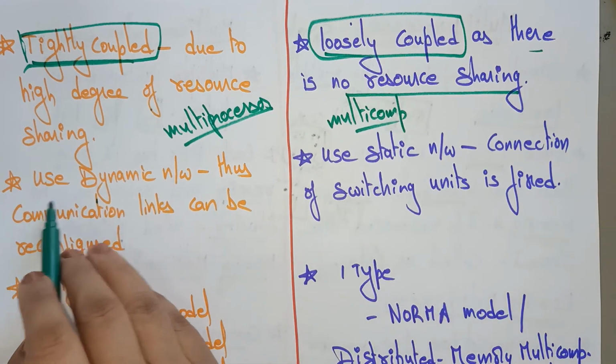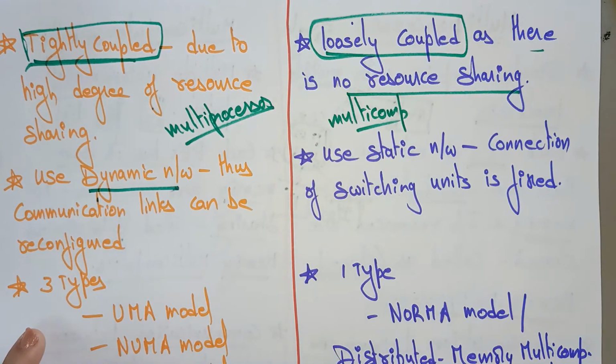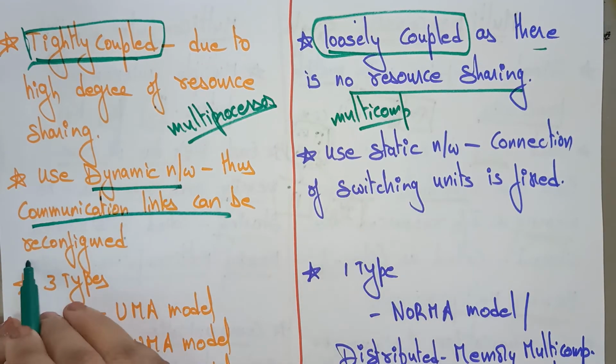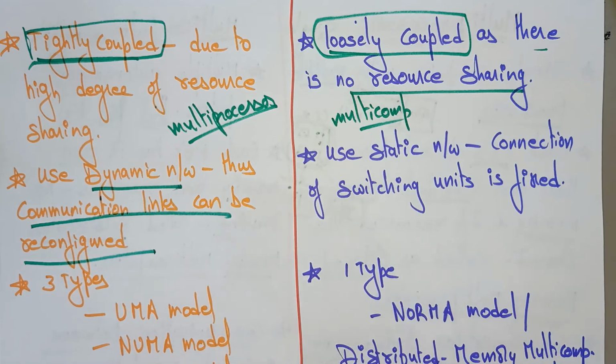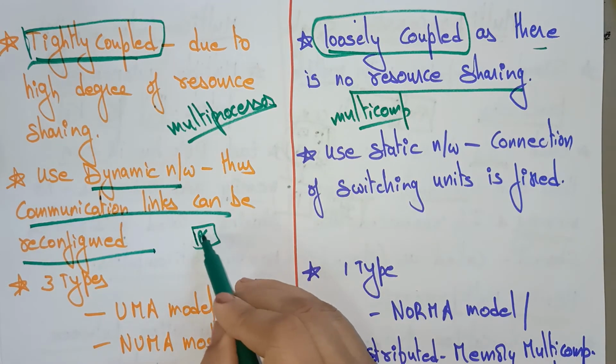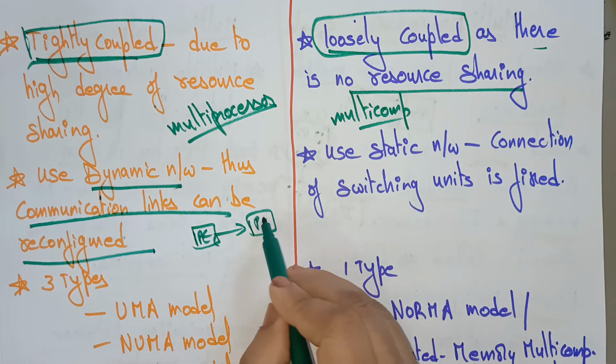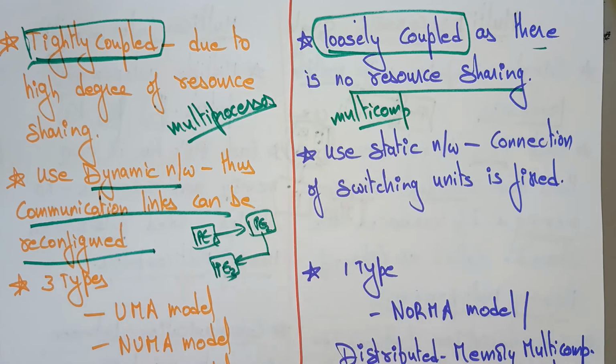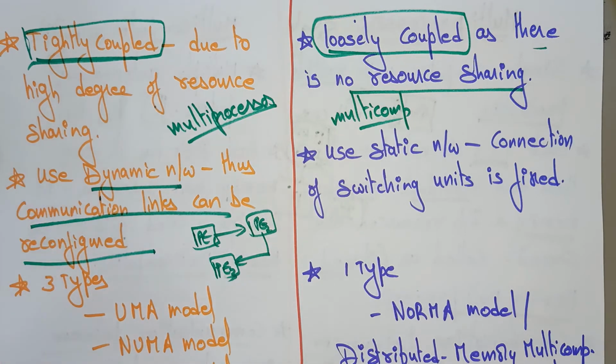Next, multiprocessors use a dynamic network. Even though it is tightly coupled, it will use a dynamic network. Why? Because the communication links can be reconfigured every time. One processing element is communicating with E1 and E2, and next it is updating with E3, like that. Every time the links can be reconfigured. So that's why it uses the dynamic network to reconfigure the communication links.